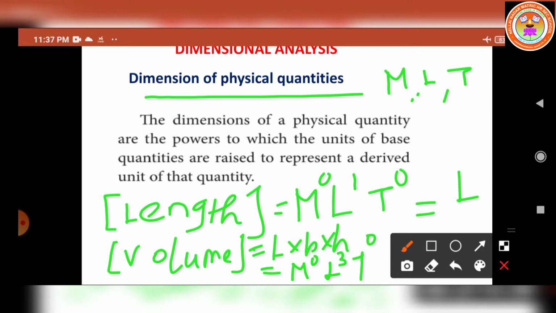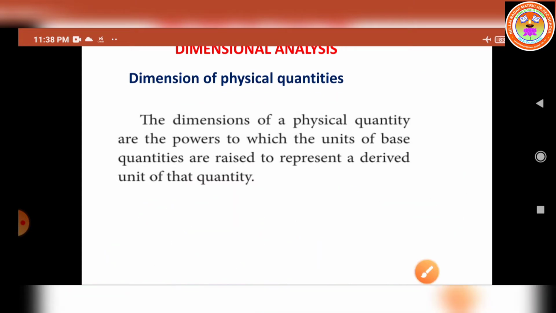M to the power 0 gets a value of 1 and T to the power 0 gets a value of 1. So the dimensional formula for volume is L to the power 3.